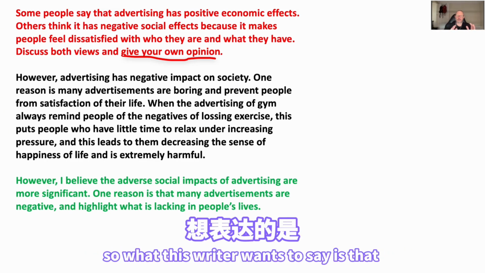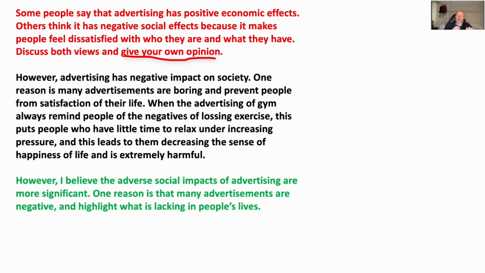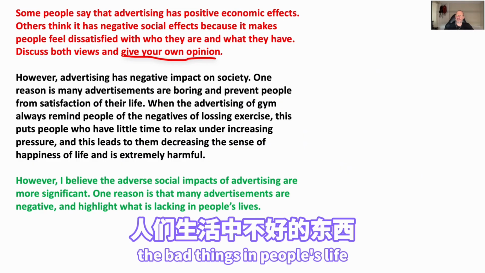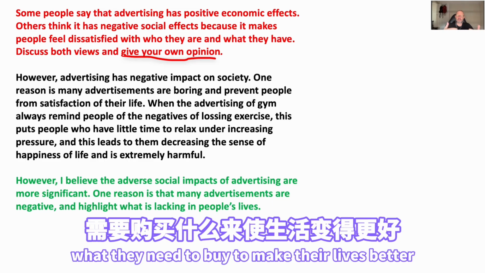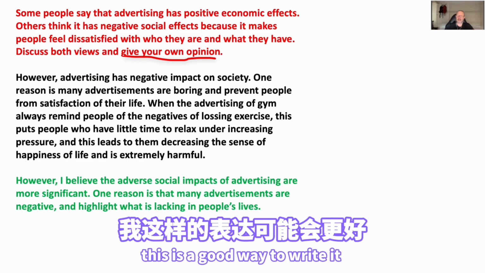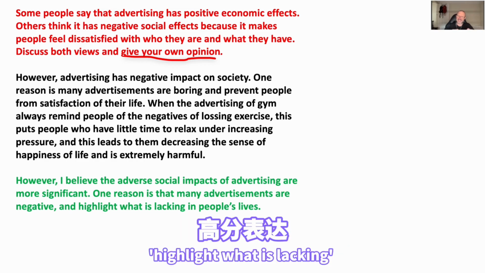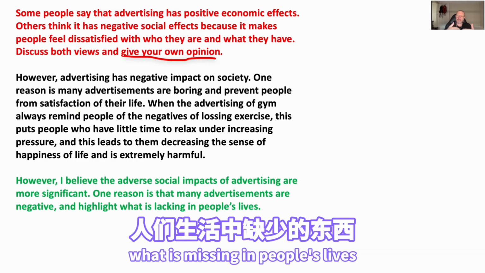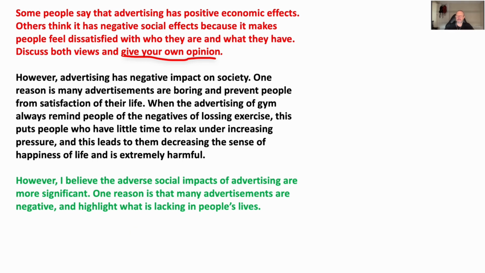So what this writer wants to say is that many advertisements focus on the bad things in people's life and what they need to buy to make their lives better. And we can see here, this is a good way to write it, yeah? Highlight what is lacking, what is missing in people's lives.